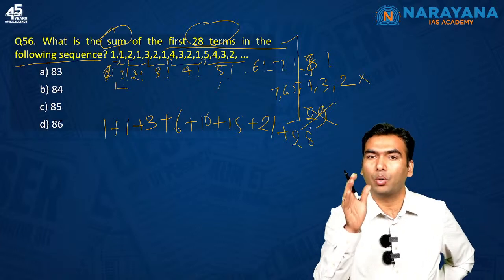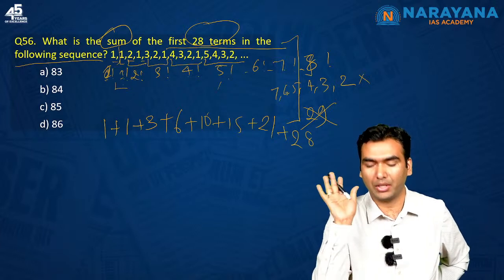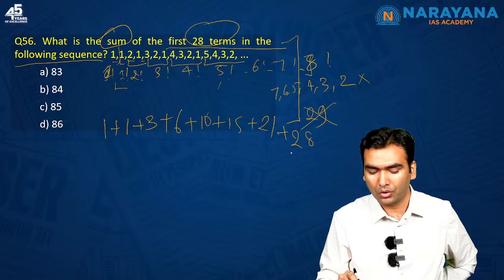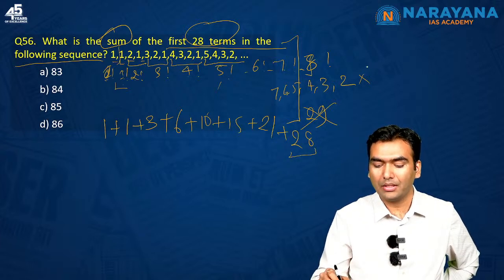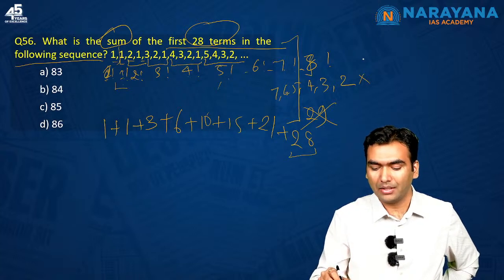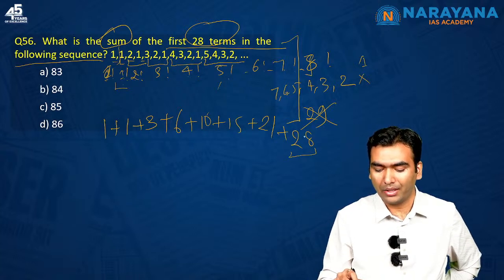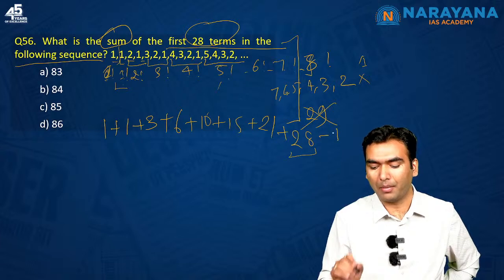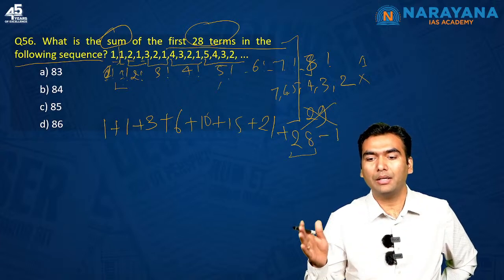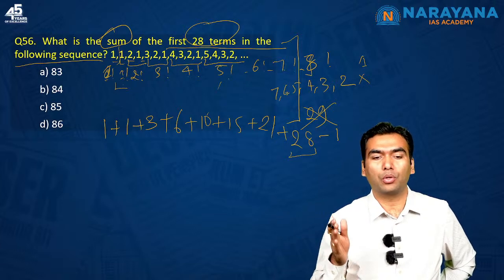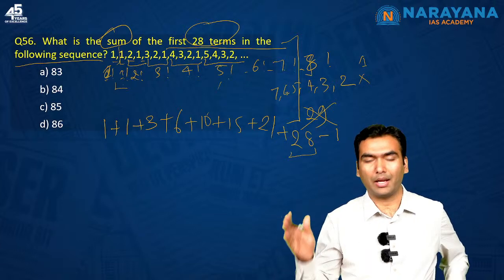Again, at the boundary line you must always check whether it is going to be 28 or less. So here the 7th term is missing, the 7th term is 1. So in place of 28 you will have 28 minus 1, because you only have to count up till the 28th term, you do not have to count the 29th one.